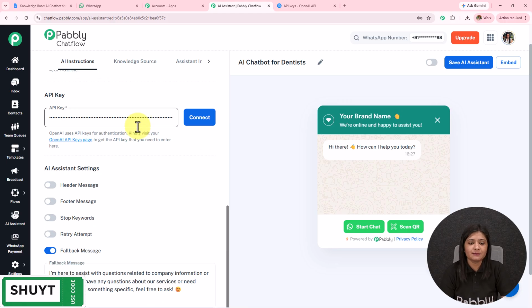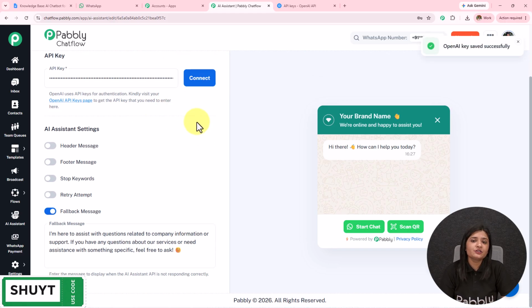Here I've already added the API key. I'm going to click on this connect. Please make sure to click on this connect. You can see OpenAI key saved successfully.